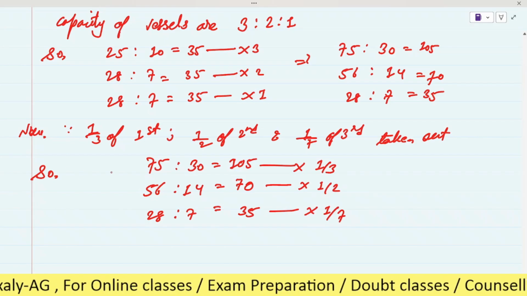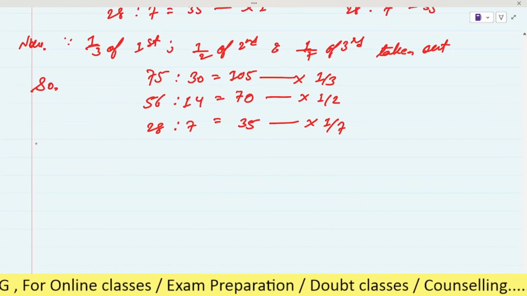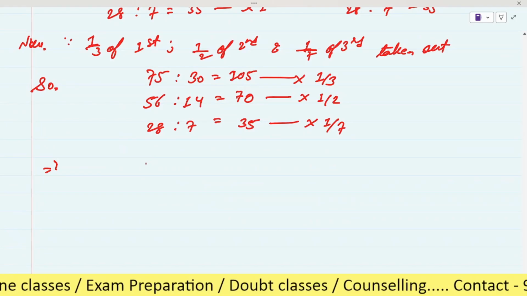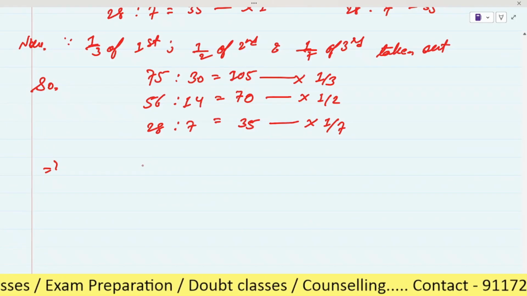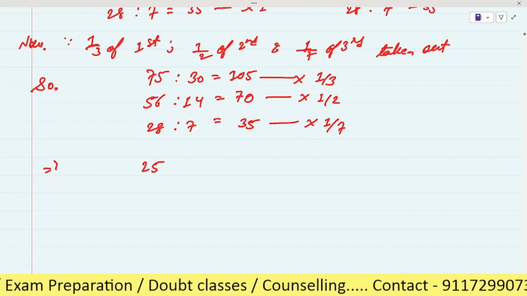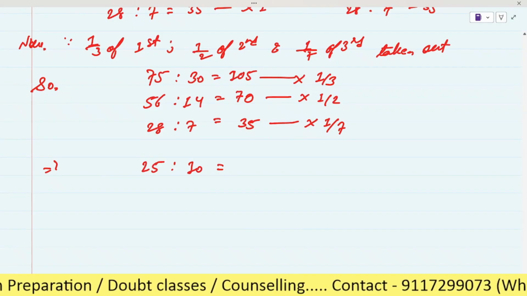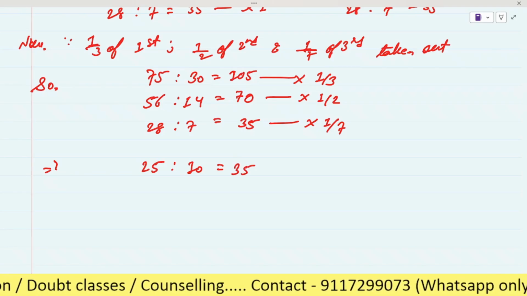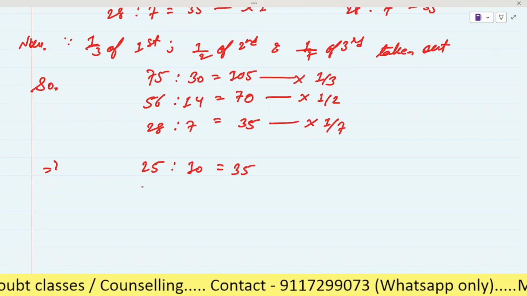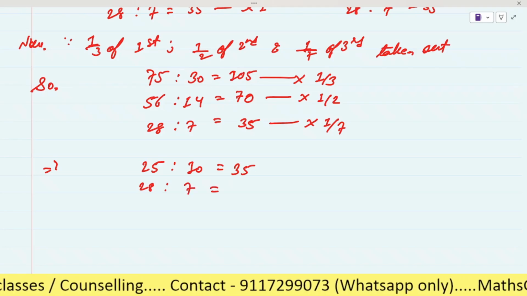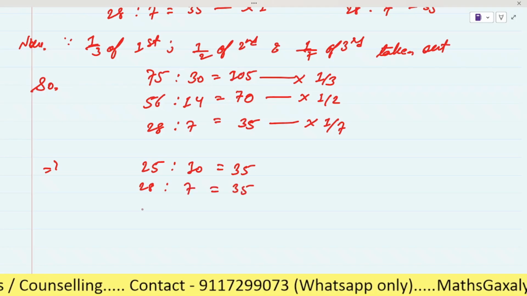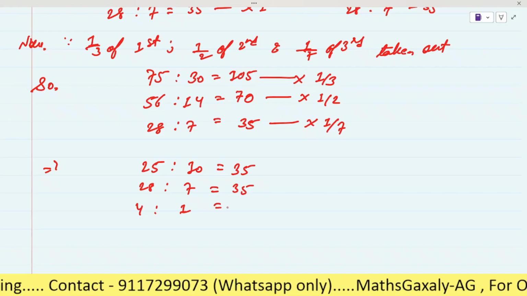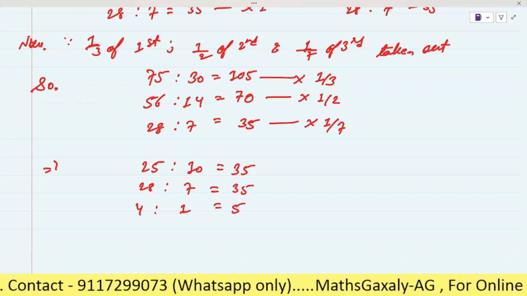So when we divide, 25 is to 10 equal to 105 divided by 3, which is 35. Here 56 by 2 gives 28 is to 7 equal to 35, and here it will be 4 is to 1 equal to 5.